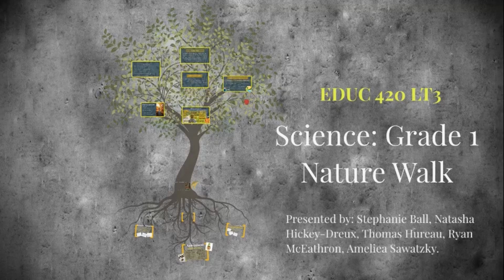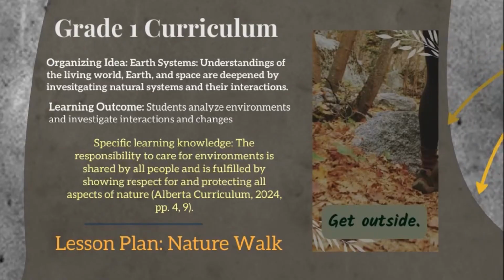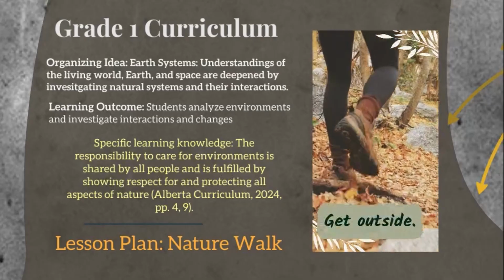Our group chose to design our lesson plans around a Grade 1 science curriculum objective. Both lesson plans began with a nature walk, but concluded in very different ways. The objective of our Authentic Education lesson plan focused on identifying changes to the environment and whether or not those changes were seasonal or caused by humans.